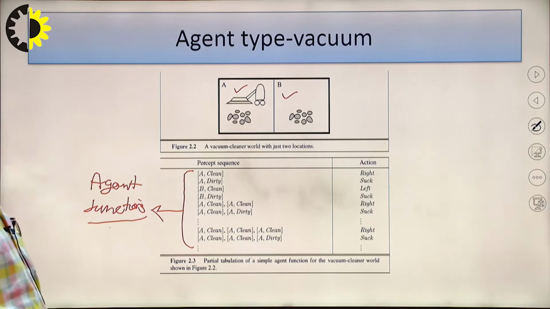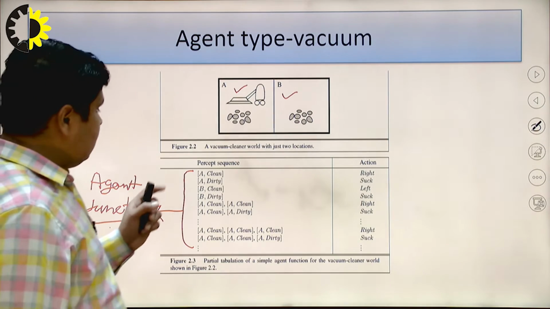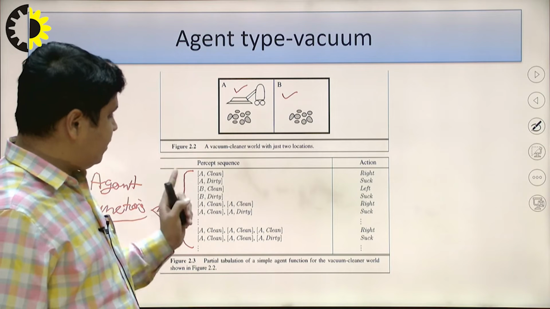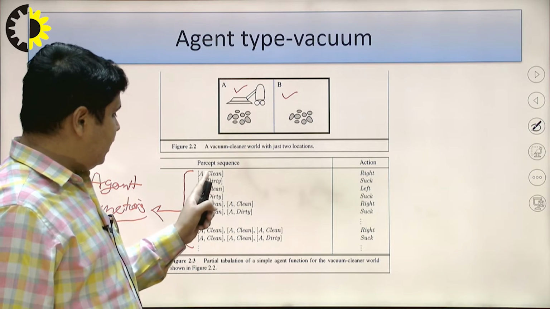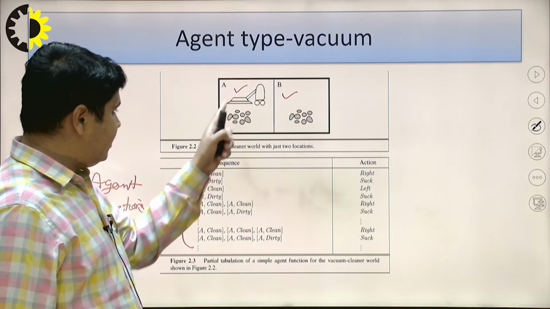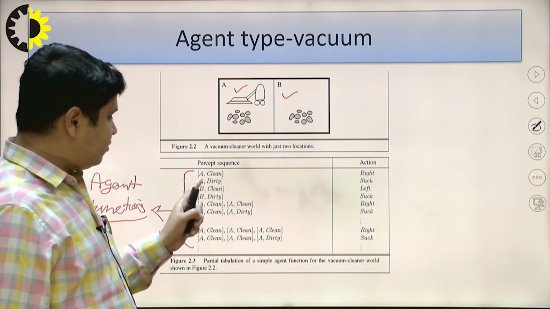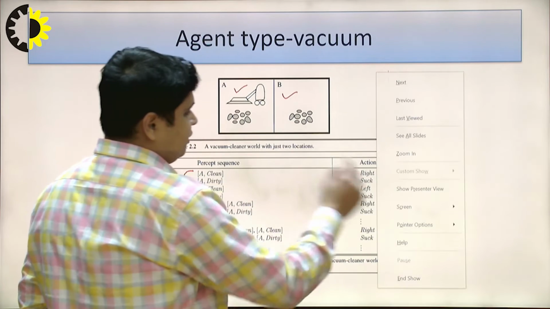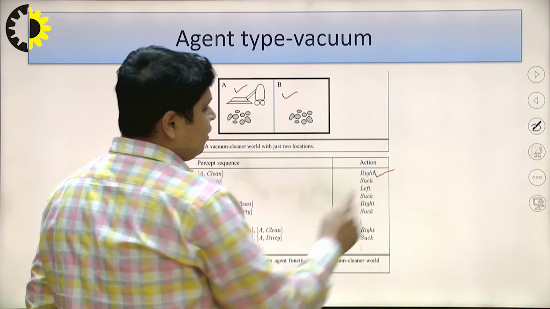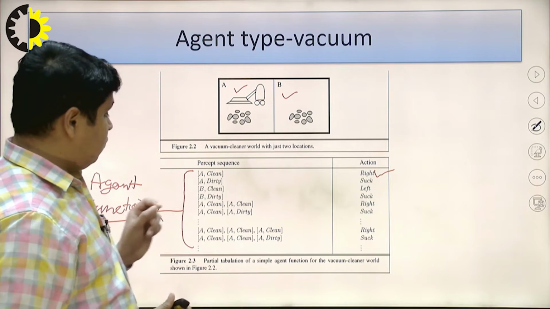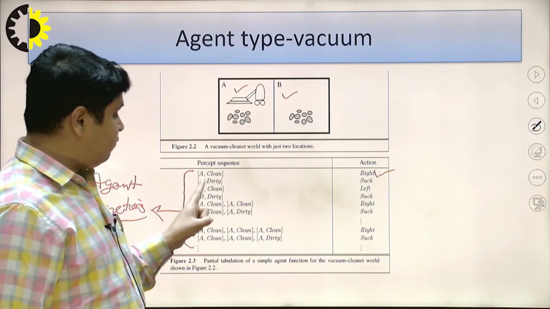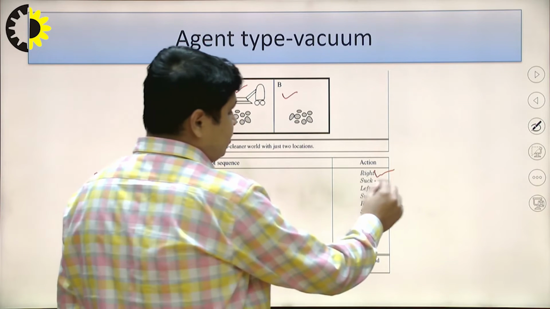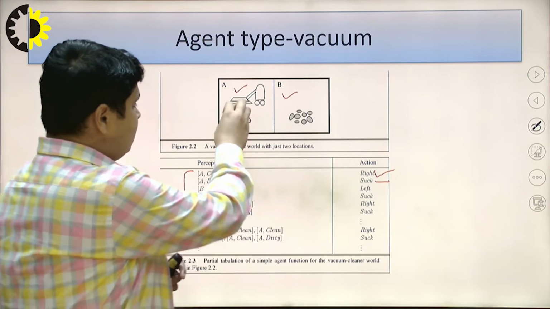These are all the agent functions. If the vacuum cleaner is at location A and senses that this area is clean, the action it performs is to move in the right direction. Now, at location A, if it finds dirt, it immediately performs suck. Please clean up the dirt.